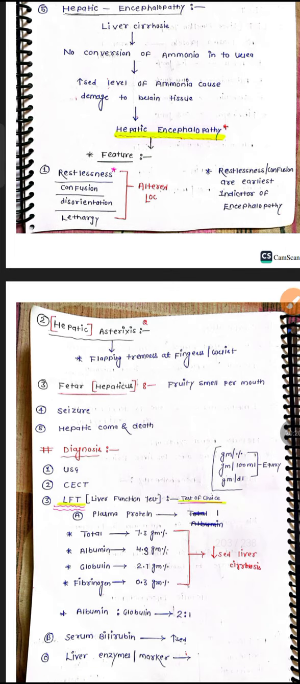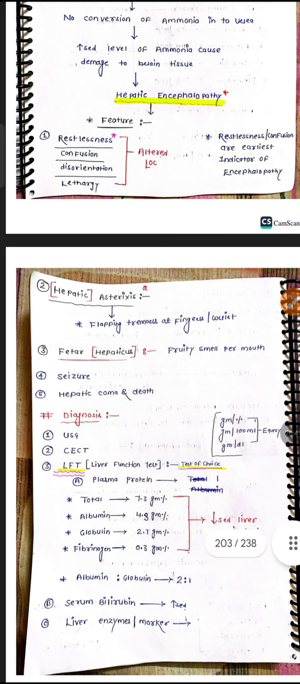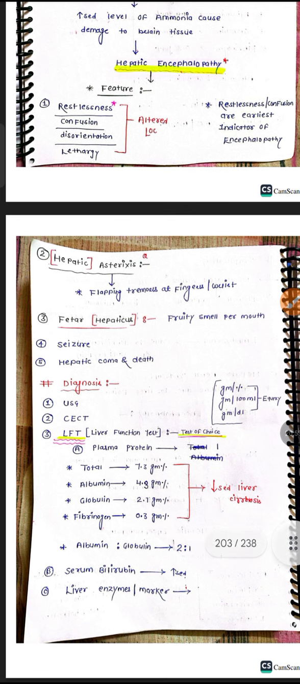So how do we identify it? Diagnostics: ultrasound. In the ultrasound of the liver we can observe granular tissue, necrosis, sinusoidal congestion, everything. CECT abdomen, contrast abdomen, we can also observe. Then liver function tests: total plasma protein 7.3 grams percent, albumin, globulin, fibrinogen, albumin-globulin ratio. This we can see in the liver function test.